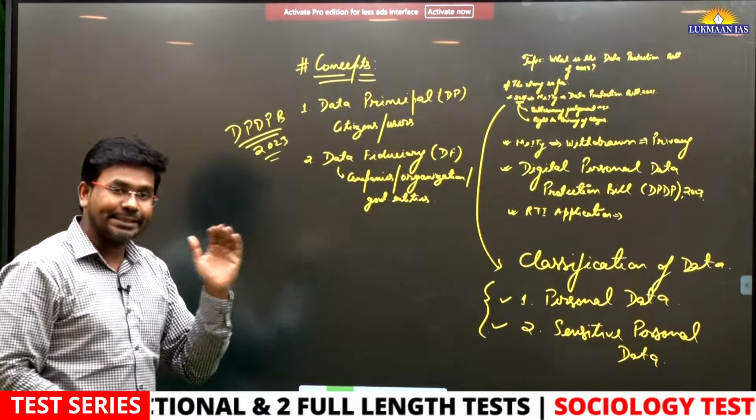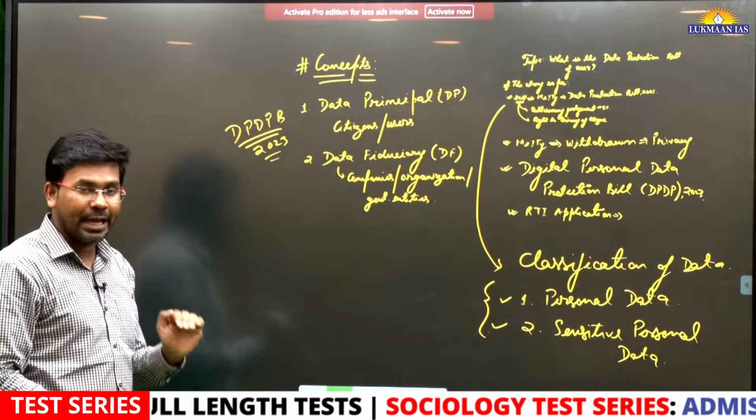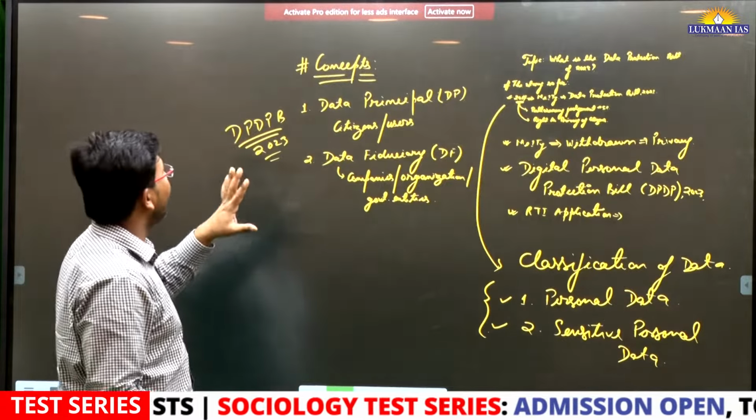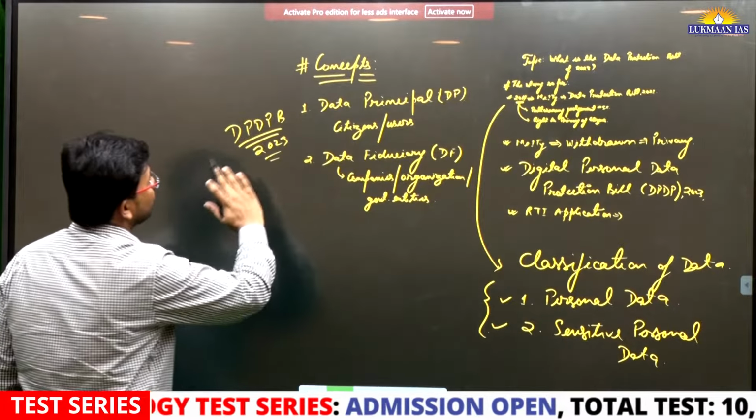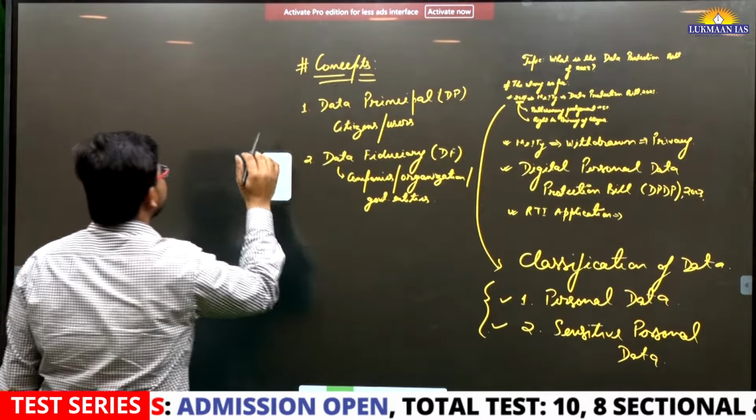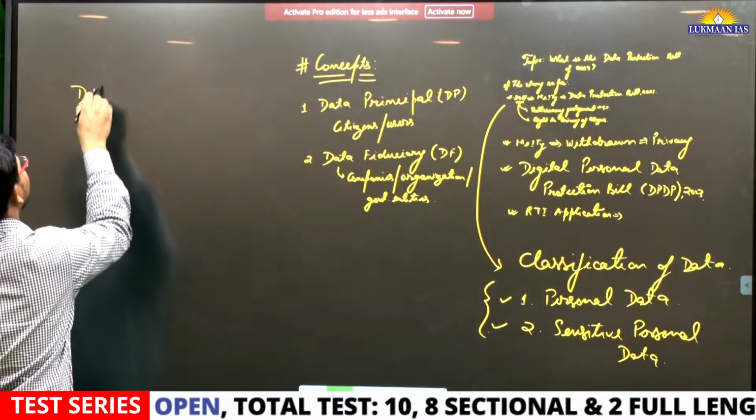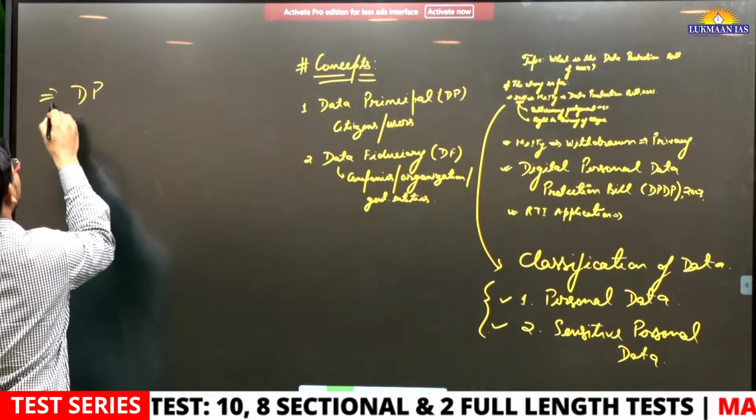In the Digital Personal Data Protection Bill, they have done two or three things.